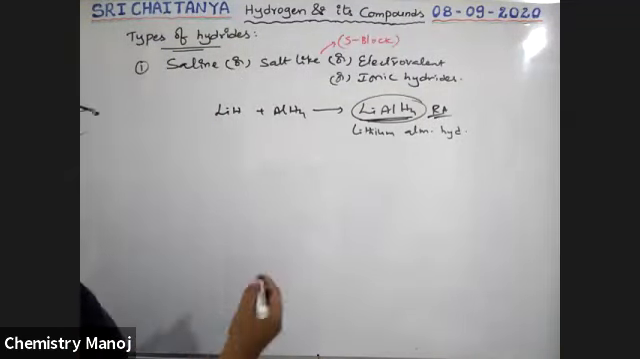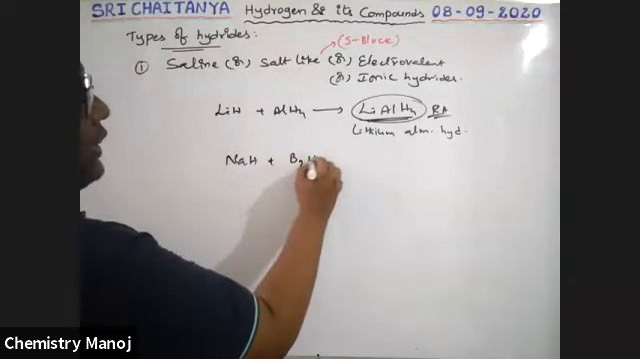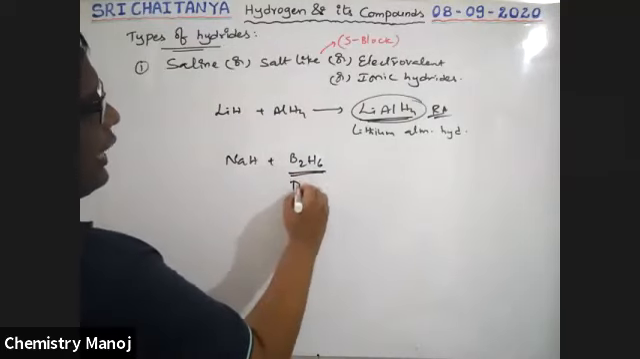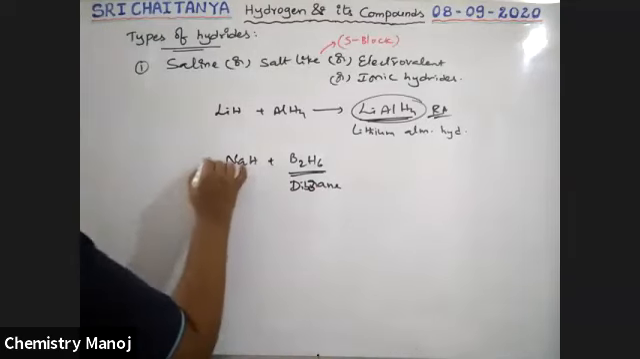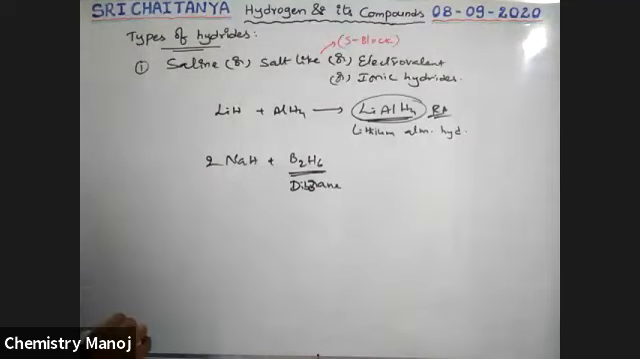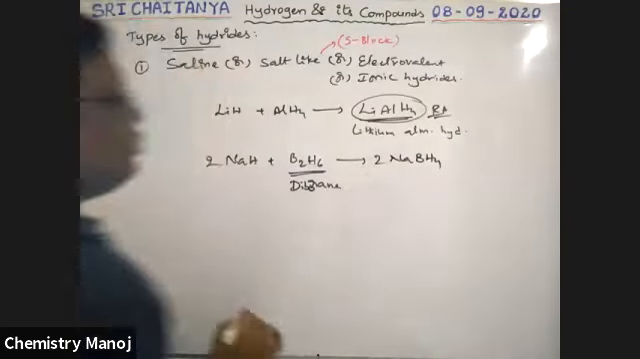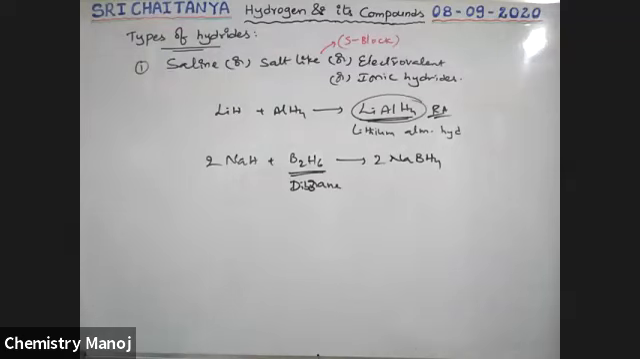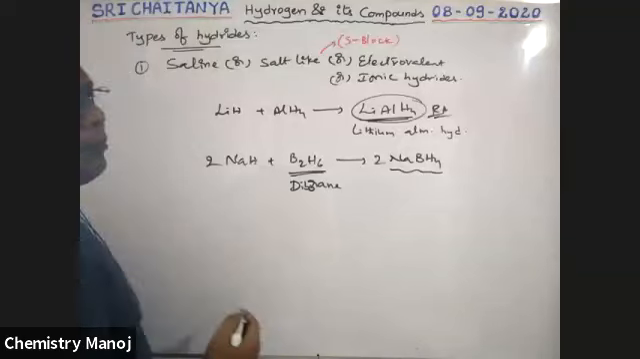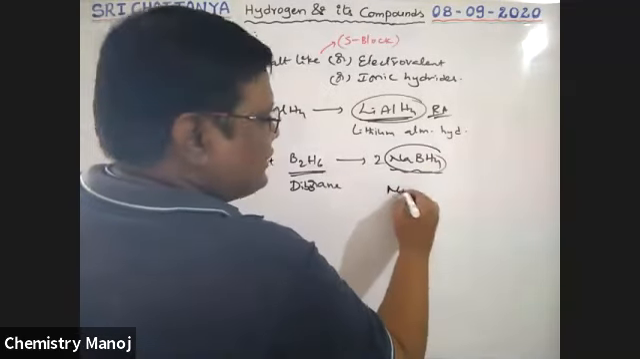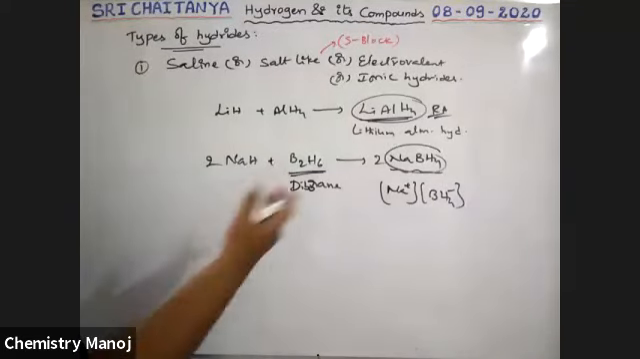Like that, one more example. That is NaH, sodium hydride, reacts with B2H6. B2H6 is nothing but diborane, boys. So when sodium hydride reacts with diborane, that gives 2NaBH4, which is called sodium borohydride. This has Na+ ion and BH4- ion. So this is also a complex hydride.